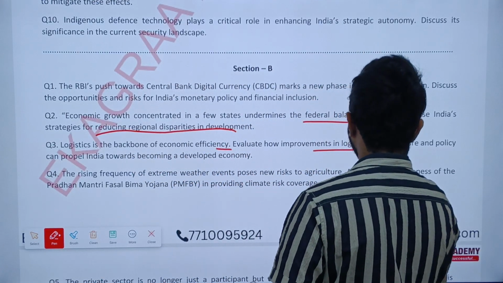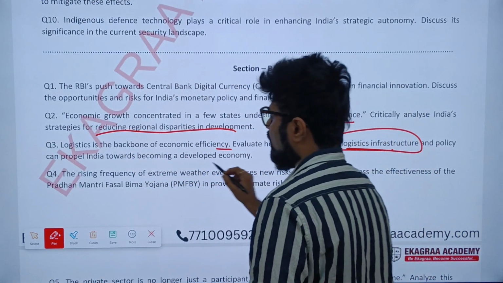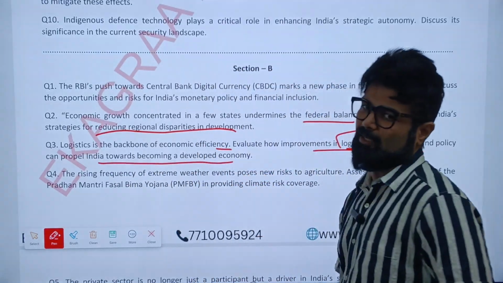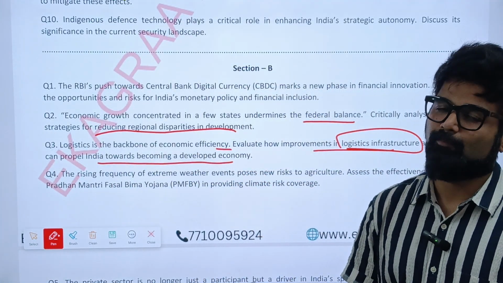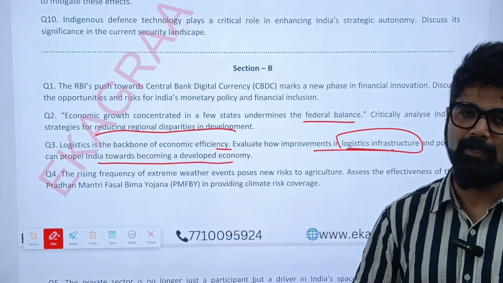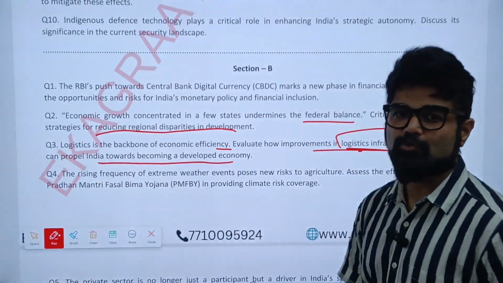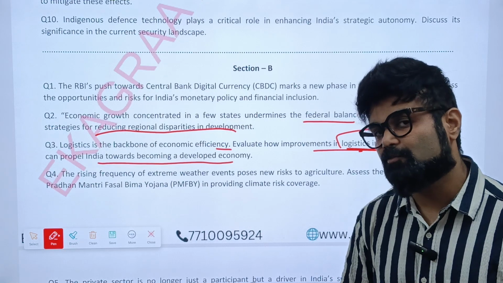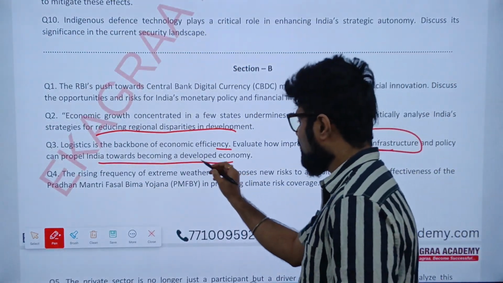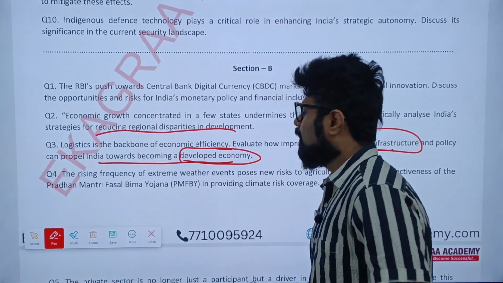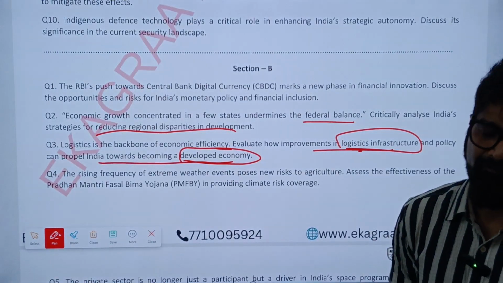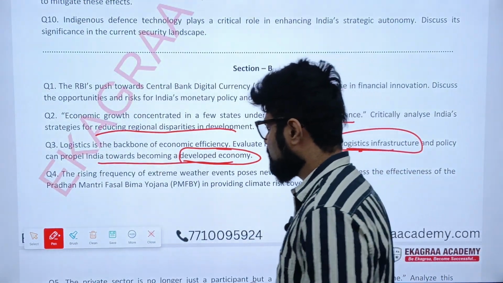Logistic is the backbone of economic efficiency. Evaluate how improvements in logistic infrastructure and policy can propel India towards becoming a developed economy. Now, this is again a very important topic as far as current affairs and mains is considered. Logistic infrastructure needs to be focused on, delivery system needs to be improved, and that will ultimately make our economy into a developed economy. All right, so this needs to be focused.